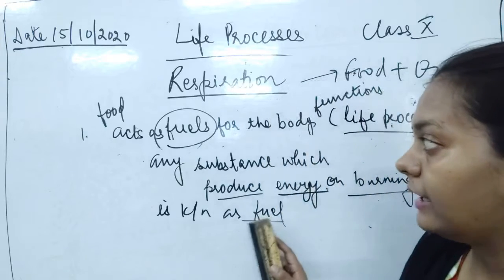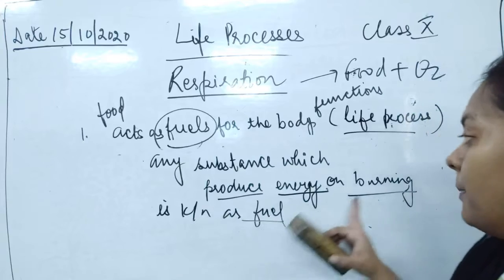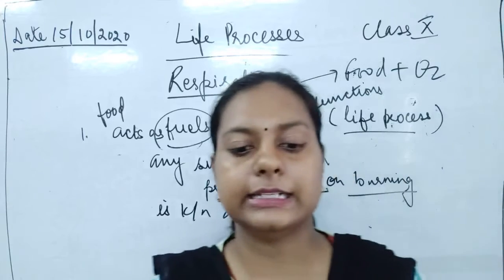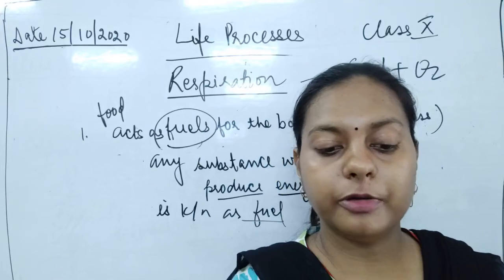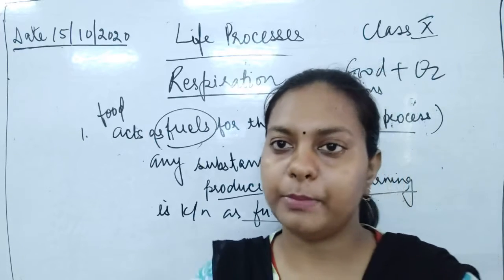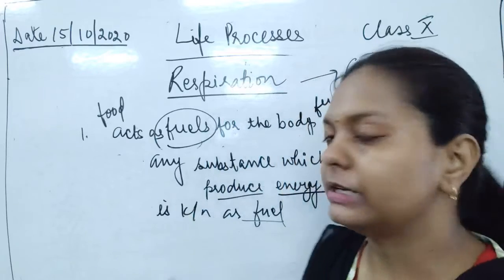So for the category of the fuel, one should understand that fuel is a substance which releases energy only upon burning. Without burning it is not going to release even a bit of energy. So it is compulsory for a fuel to burn to release energy.